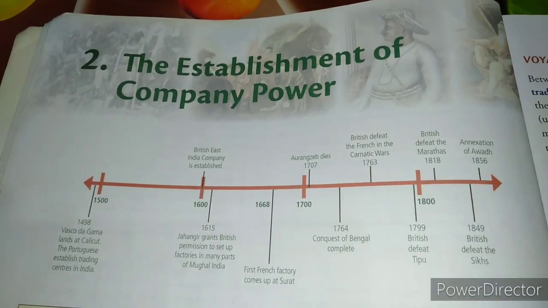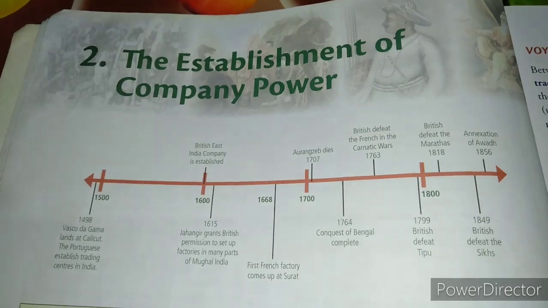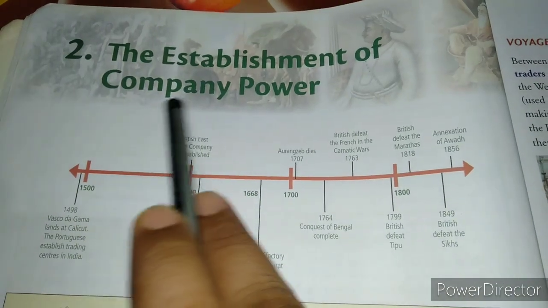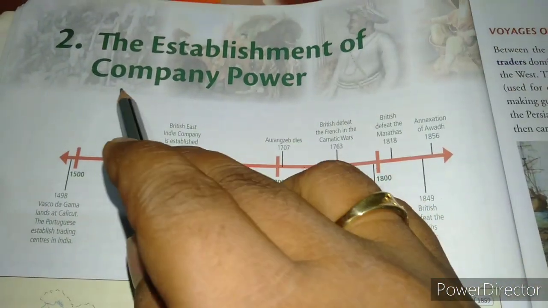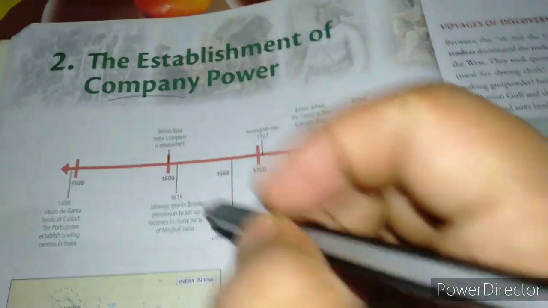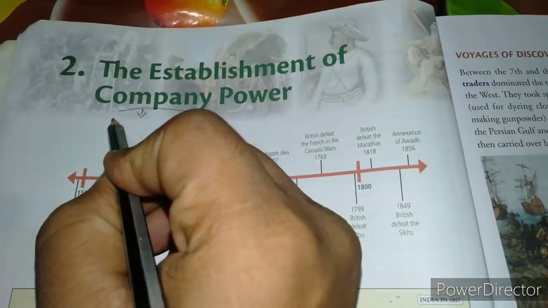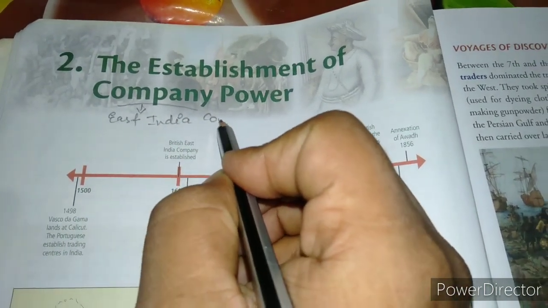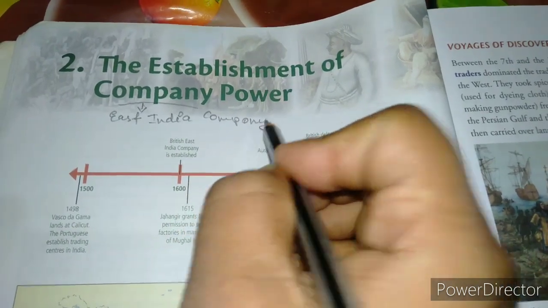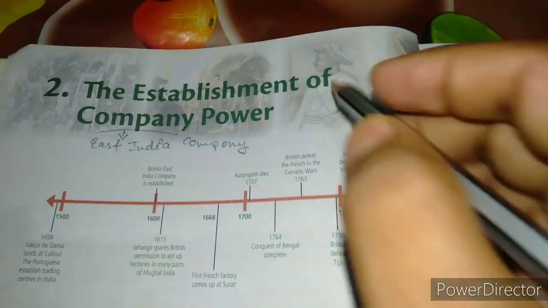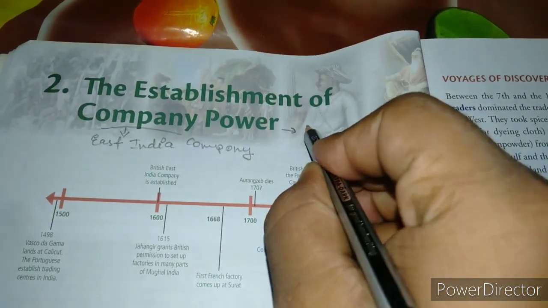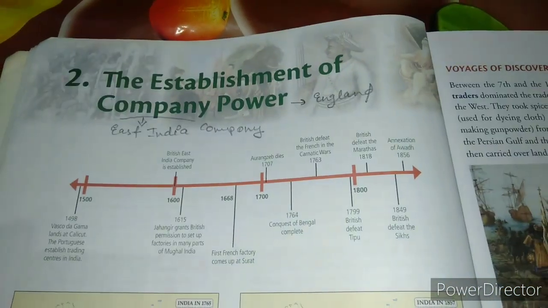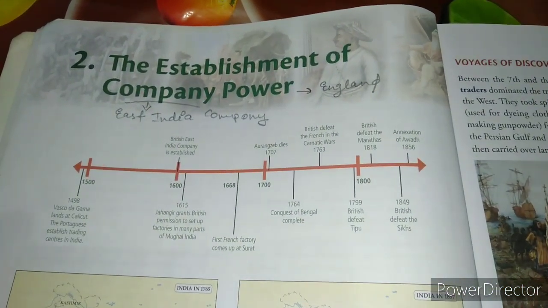So children, as you can see on your screen, the chapter name has been given, the establishment of company power. Now this company is to be called East India Company, and this company came in India from England. So this should be very much clear in your mind.